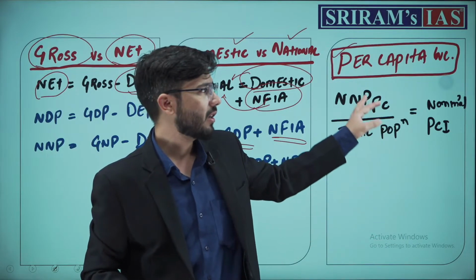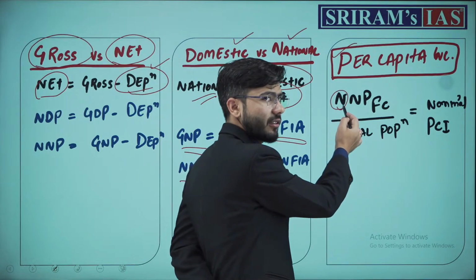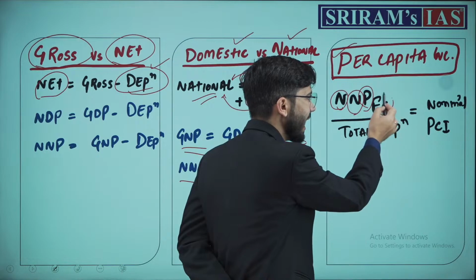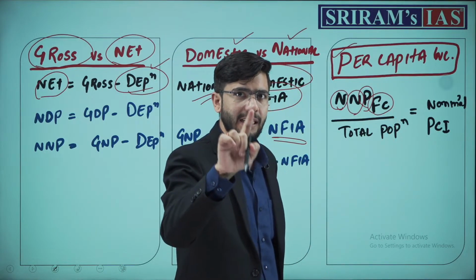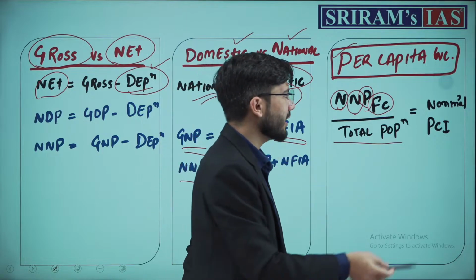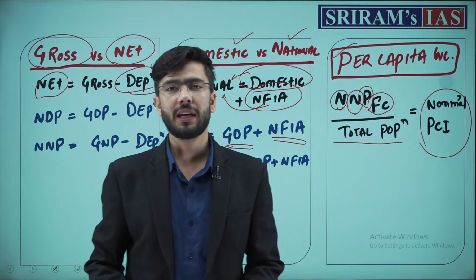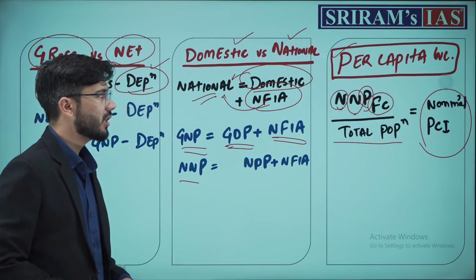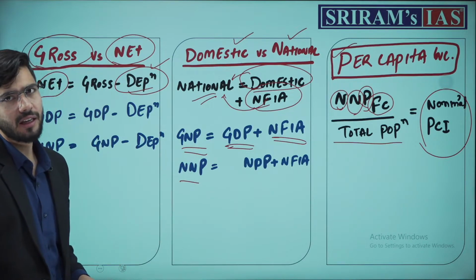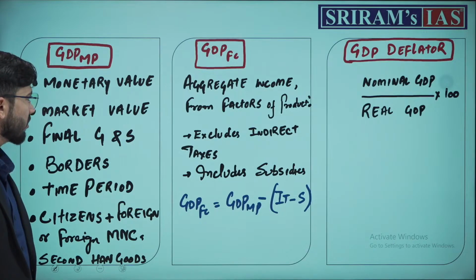And what we do is we just calculate, remember, net, we calculate what? Net national product at factor cost. We divide it by total population, and that comes to nominal per capita income. And if we deduct the effects of depreciation and inflation, then we come to the real per capita income. Understood? These are the concepts.